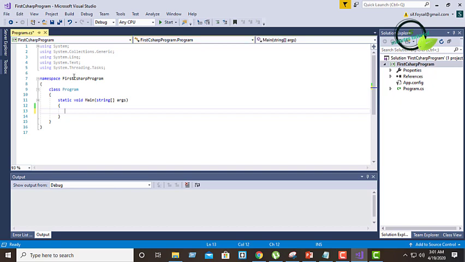Here you can see the basic structure of C# code, and I will write code here.